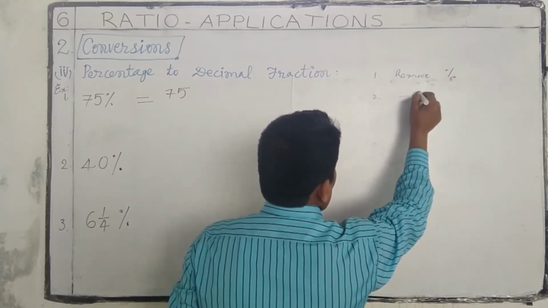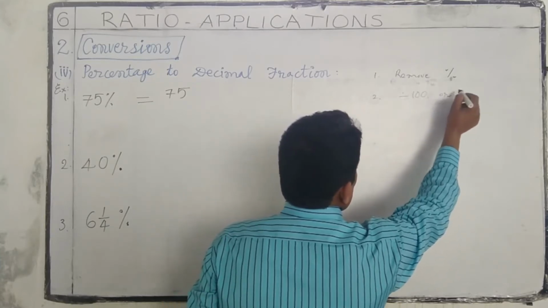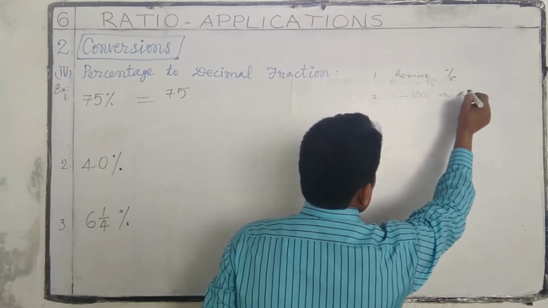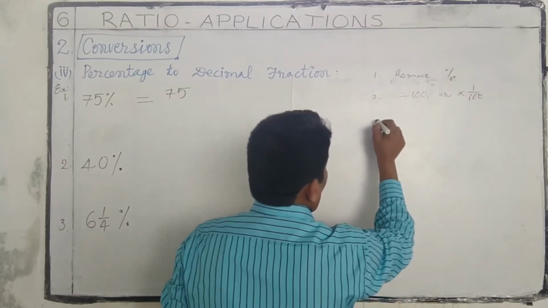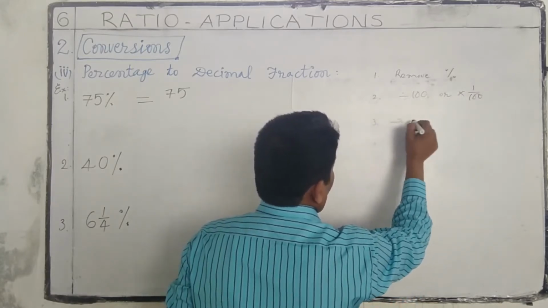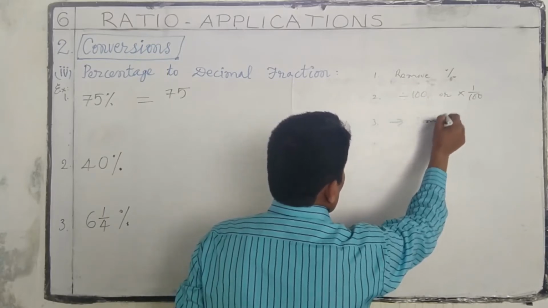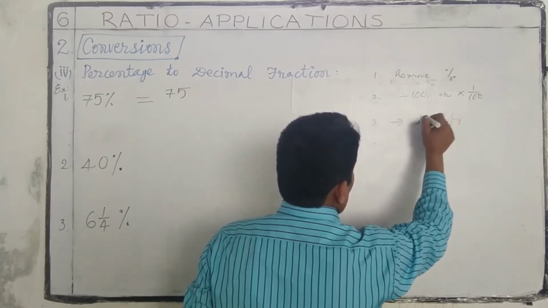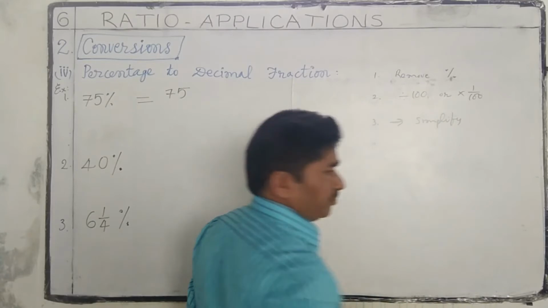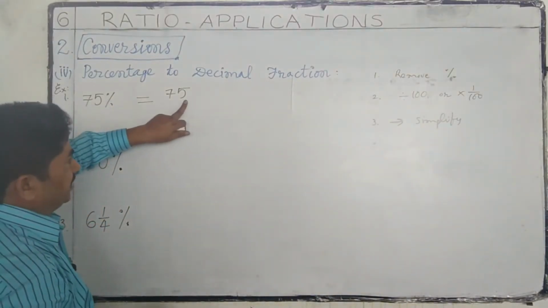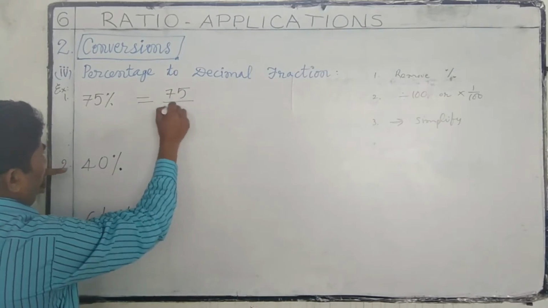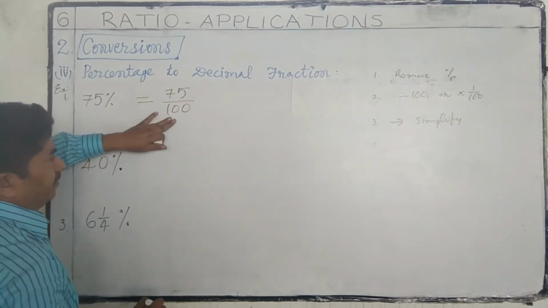Divide it by 100 or multiply with 1 by 100. Then simplify. This is the procedure. I remove the percentage sign and divide with 100.